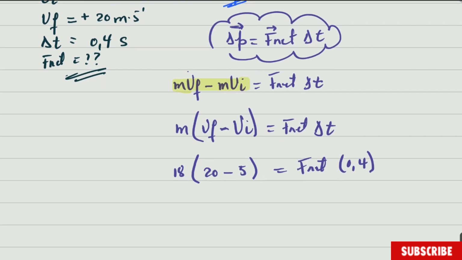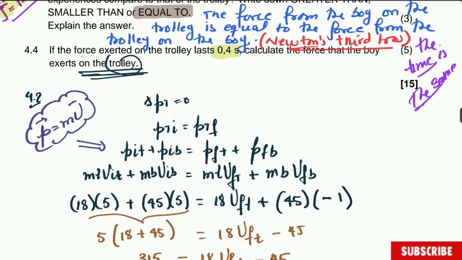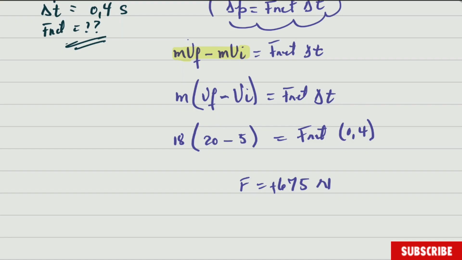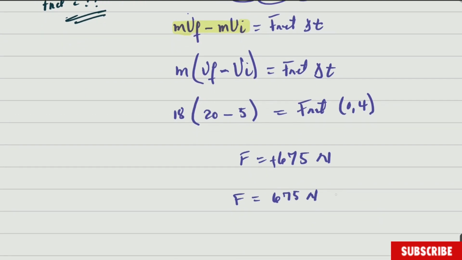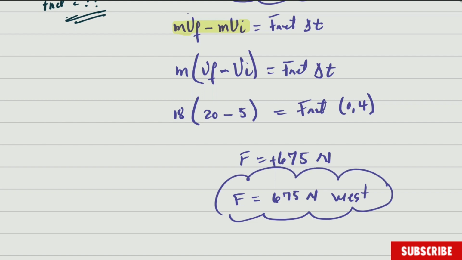So when you calculate this one and you substitute everything, you will get that the force here was equal to 675 Newton. Now they say calculate the force, and force has a direction. The answer is a positive answer, and therefore it means that the force is equal to 675 Newton. Positive means west for us here, you can see it, so it is to the west. And this is the answer of question 4 and end of the video.